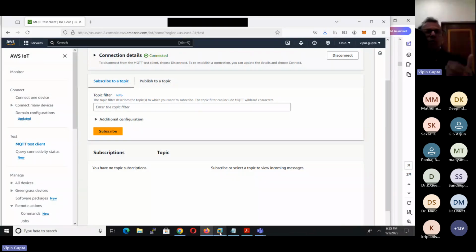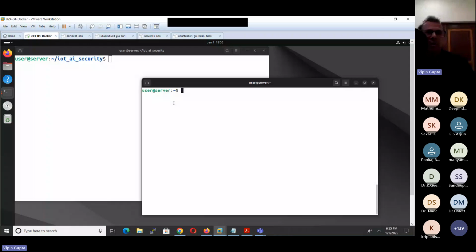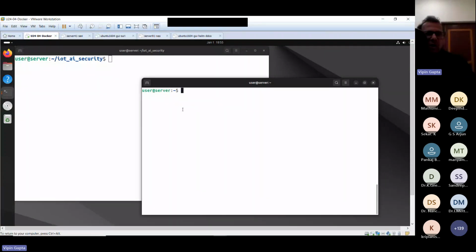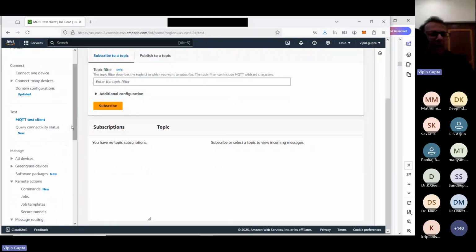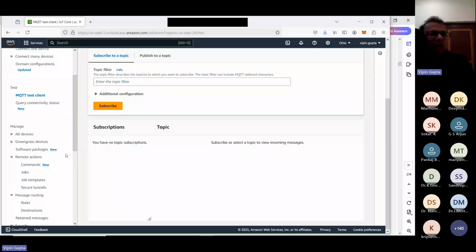My device would have started communicating with that AWS IoT, and it could have started sending the data, and then that data will get received here. And from this we can send it to Lambda also, S3 also. Lot of services are there. Now let us go to the security type of things.